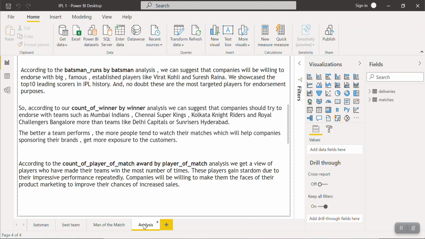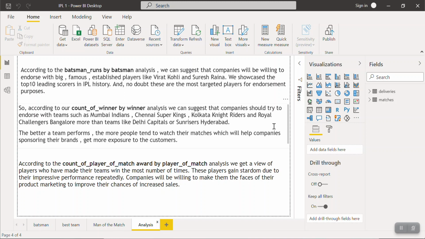From the first slide, the batsman versus runs analysis, we can suggest that companies will be willing to endorse big, famous, established players like Virat Kohli and Suresh Raina. We showcased the top 10 leading scorers in IPL history, and no doubt these are the most targeted players for endorsement purposes. According to our analysis of the most successful teams, we can suggest that companies will endorse teams such as Mumbai, Chennai, Kolkata, RCB more than teams like Delhi or Hyderabad, because the better a team performs, the more people tend to watch their matches, which will help companies sponsoring their brands get more exposure to the customers, right?